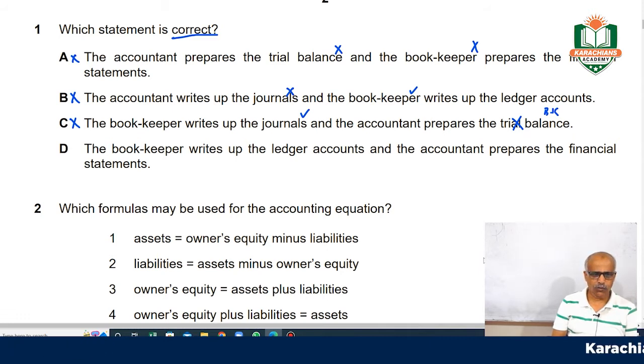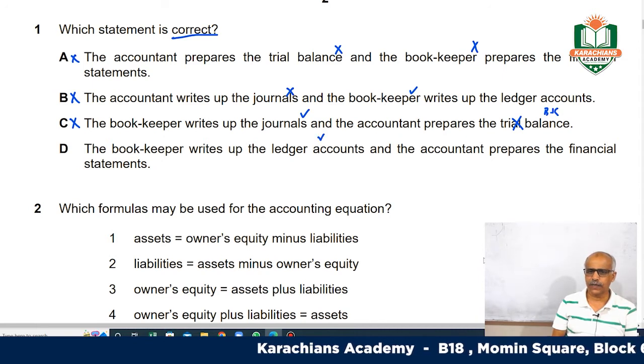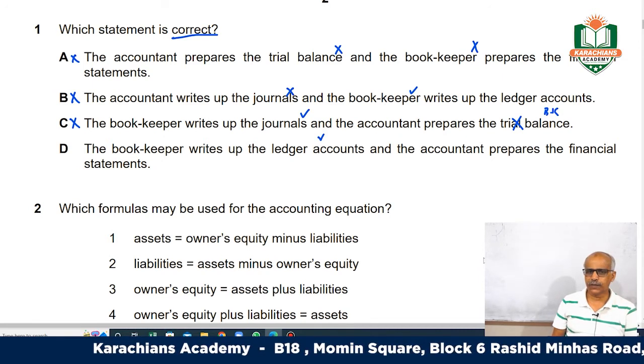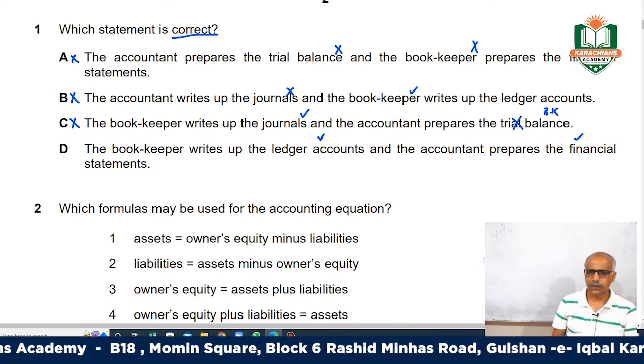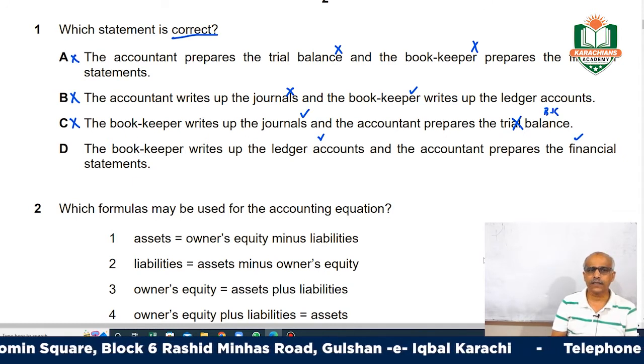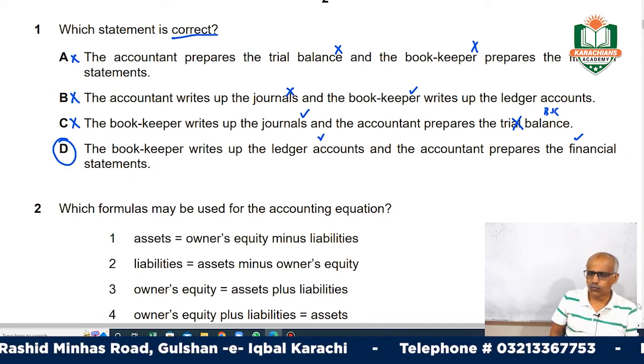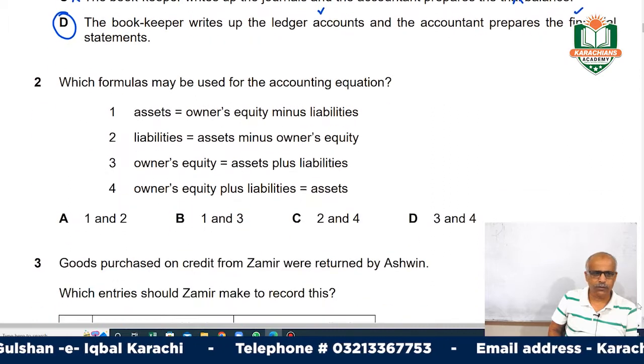Right, now move on to D. The bookkeeper writes up the ledger. Very much right. And the accountant prepares the financial statements. This is also right. So your correct answer is D. Move on to the second question.